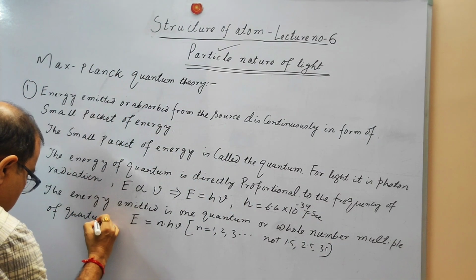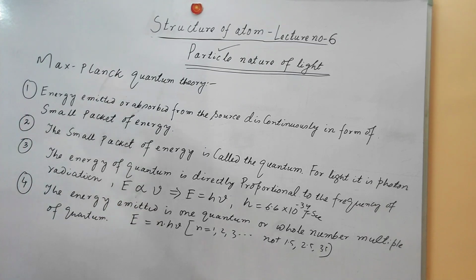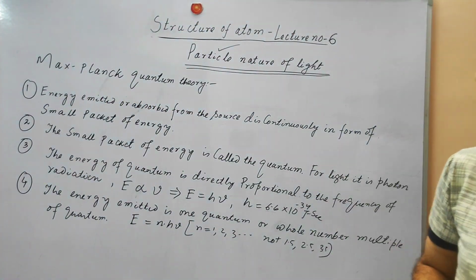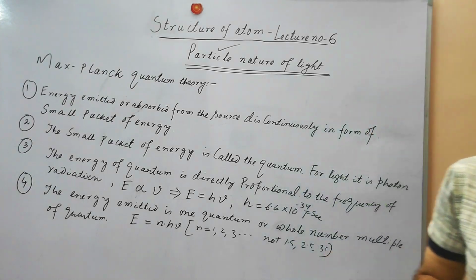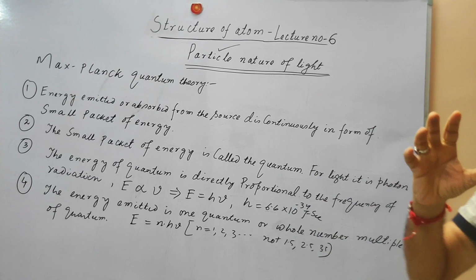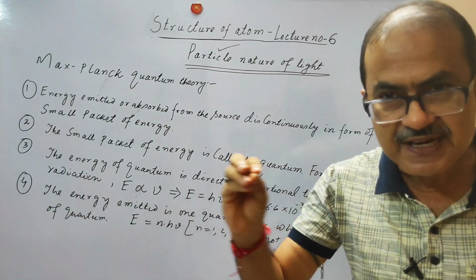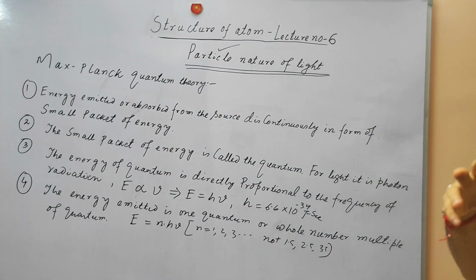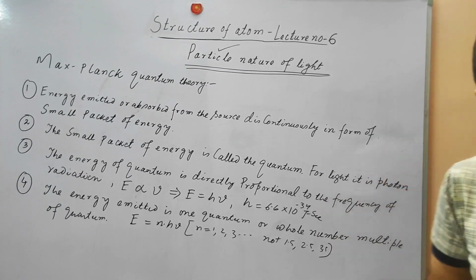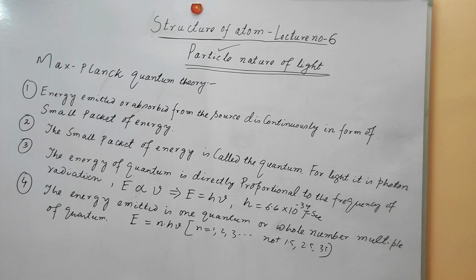Those are the main 4 postulates of Max Planck's quantum theory. First, the energy is emitted or absorbed from the source discontinuously, in a discrete way, in the form of small packets of energy. A small packet of energy is called the quantum, and for light it is called the photon.